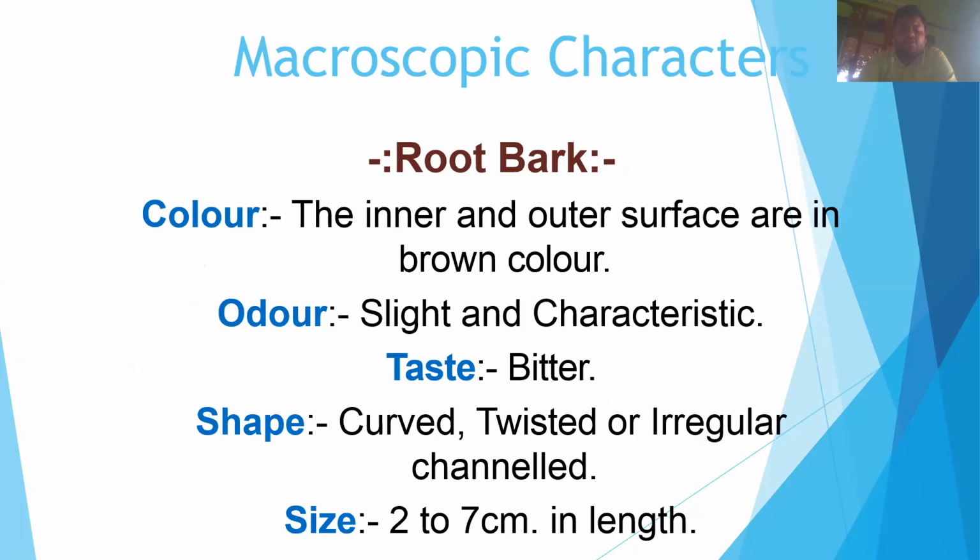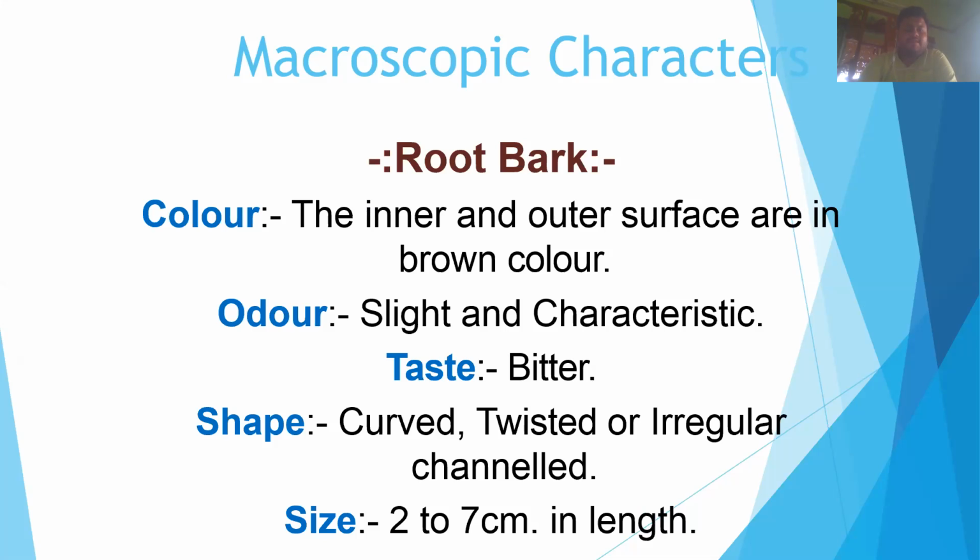Now, the macroscopic character of cinchona root bark. The inner surface and the outer surface of the root bark are of the same color, which is brown. The odor, similar to the stem bark, is slight and characteristic. The taste of the root bark is bitter.